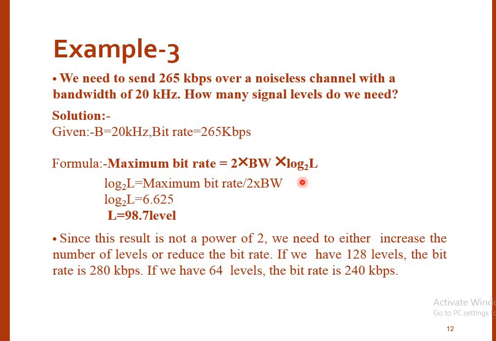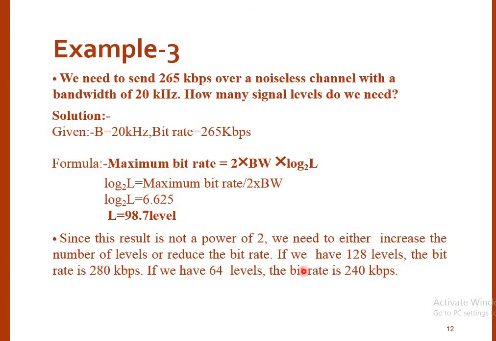Here, as the focus is on the value of L, we modify this formula. By interchanging, log to the base 2 of L is given as the maximum bit rate divided by twice into bandwidth. Now we put in all those values, find the antilog, and the value of L comes out to be 98.711. One thing is very important and interesting in this case: the result we are getting is not a power of 2. We need to either increase the number of levels or reduce the bit rate.